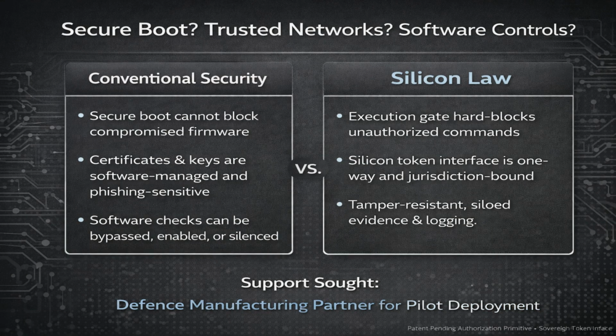This is deterministic. The same invalid condition results in the same denial behavior: no partial execution, no retries, no privilege escalation. In safety-critical systems, denial can trigger a controlled safe state, like isolating the actuator domain, disabling external outputs, or restricting to read-only diagnostics. The key idea is simple: security is enforced at the physical gate, not by software promises.